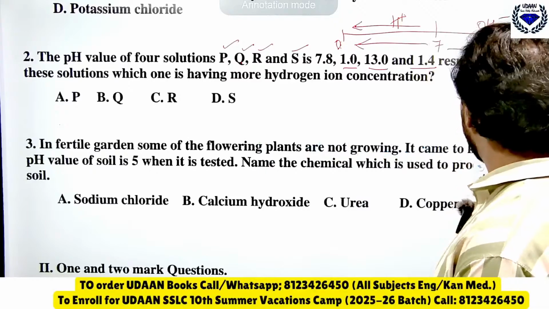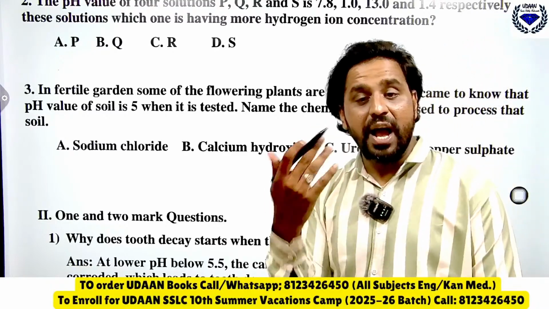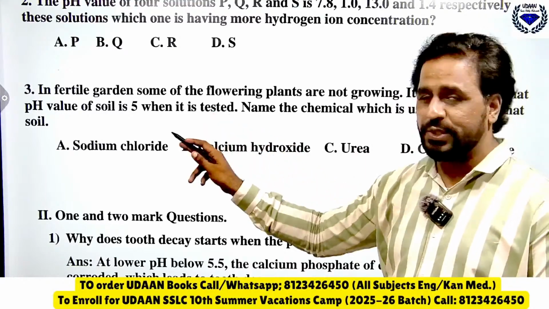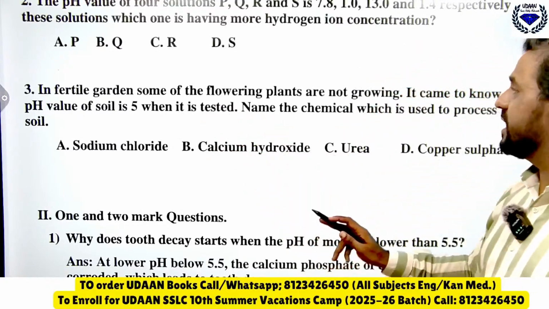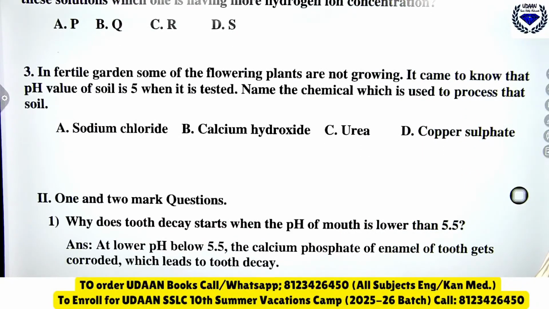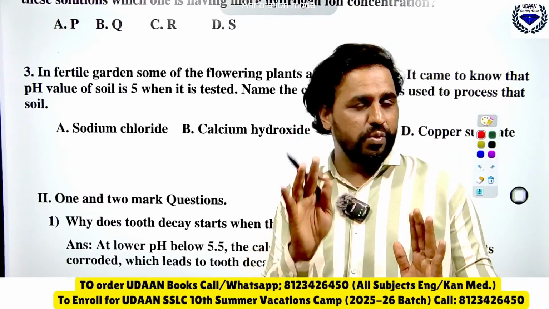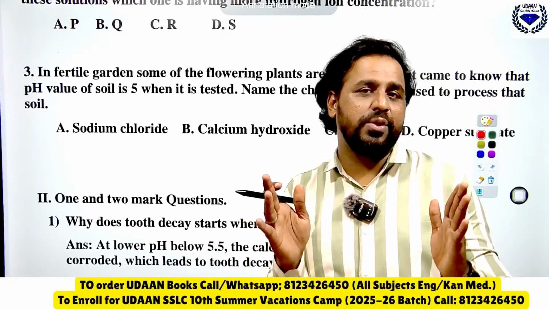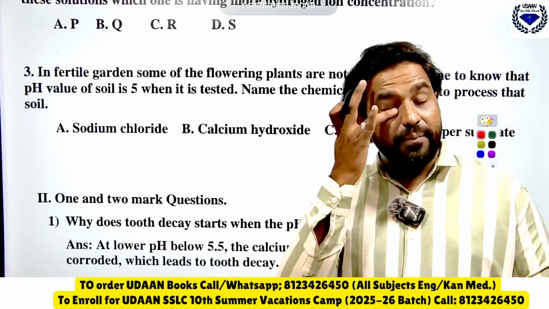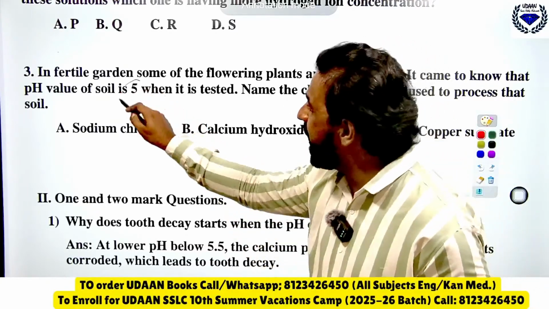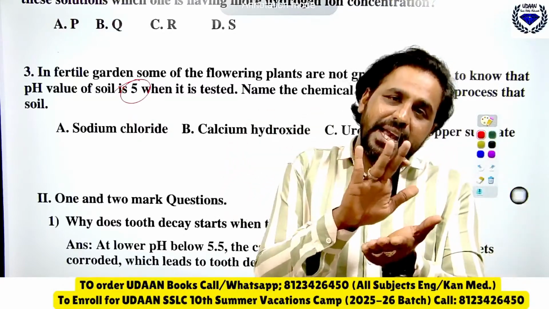In a fertile garden, some of the flowering plants are not growing. It was found that the pH of the soil is 5. That is less than 7, so it is acidic. Name the chemical used to treat that soil. Remember, the pH of the soil should be neutral, not too acidic and not too basic, otherwise the plants will not grow properly. Now that it has become acidic, we need to add a base, because a neutralization reaction must take place. So in order to become neutral, it has a neutralization reaction.